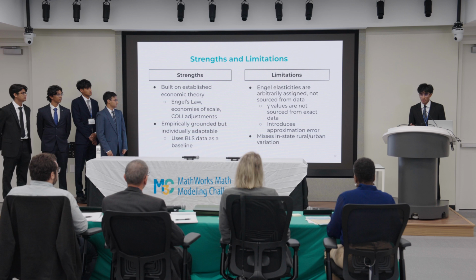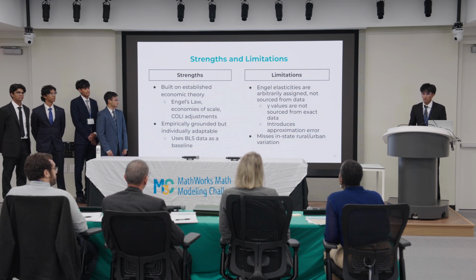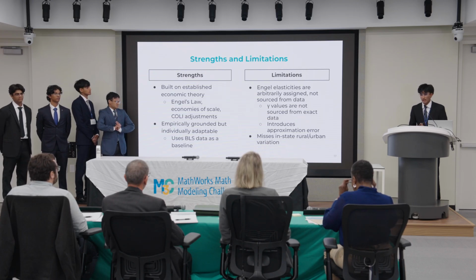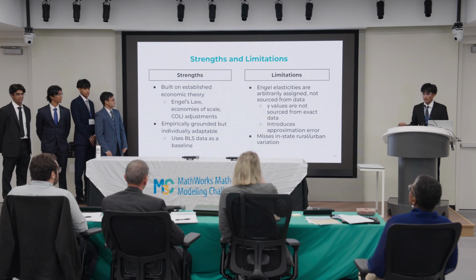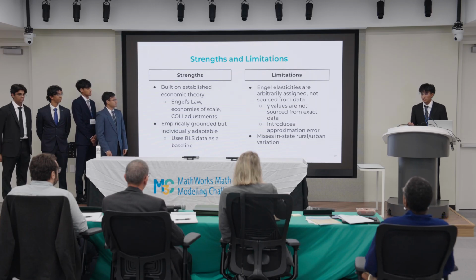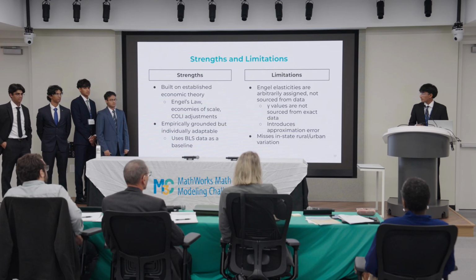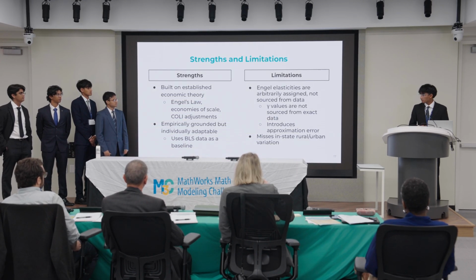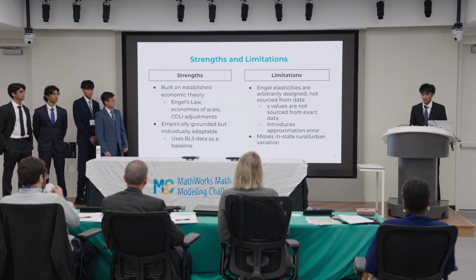Additionally, it's empirically grounded through the BLS data, serving as an overall guideline, but it's also individually adaptable, as we included many personal factors such as household size, home ownership status, and also the state which you live in, amongst other factors. Some limitations are that the Engel elasticities were pseudo-arbitrarily assigned, and this was because there's no proper data set on these. And additionally, our model fails to account for any intrastate, urban, and rural variations.